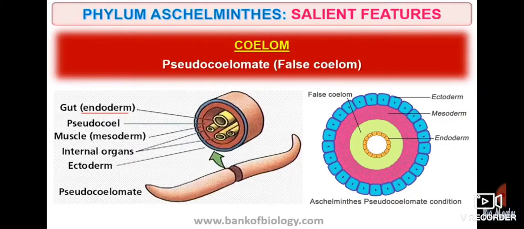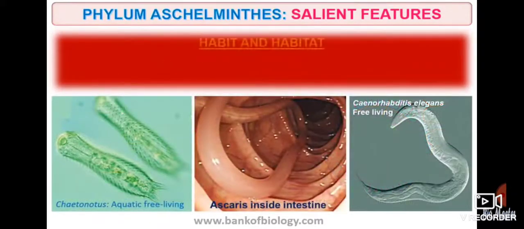You can see the gut, endoderm, ectoderm, and the middle layer mesoderm. The pseudocoel is just like a cavity, but an exact cavity is not present. That is why it is called false coelom or pseudocoelomate.